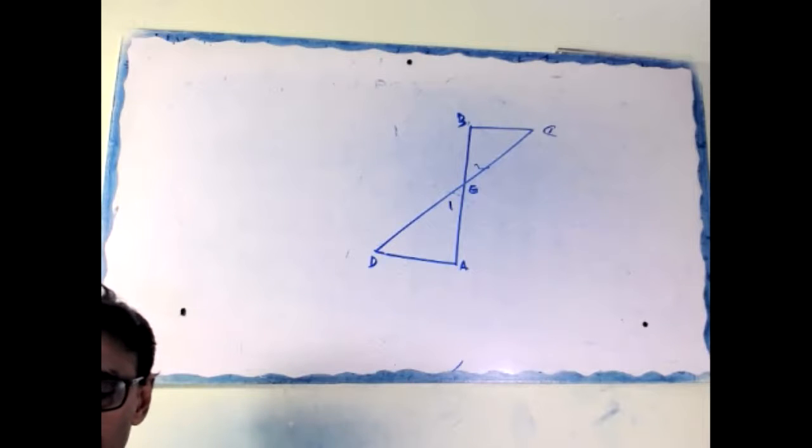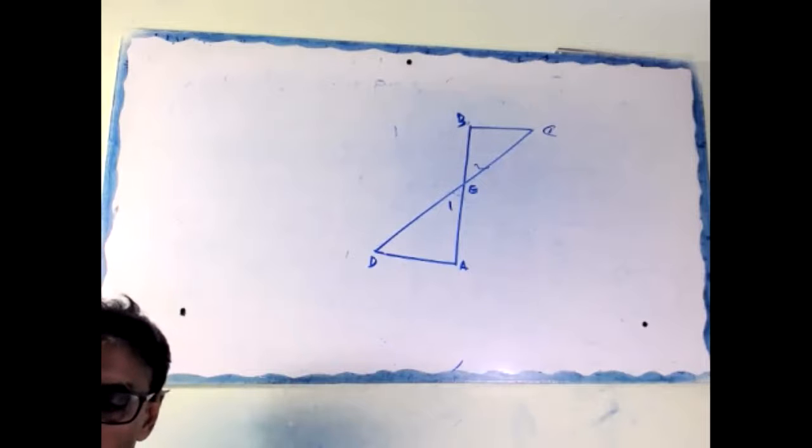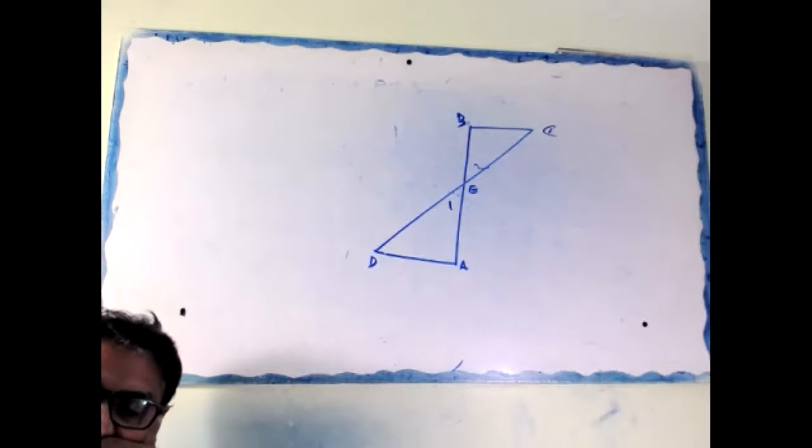Correct or not? If the alternate angles are equal, the lines are parallel. Here you said angle D equal to angle C. What is the reason? If DA is parallel to CB, then we can say that. Is it okay, Akshaya? What I said?